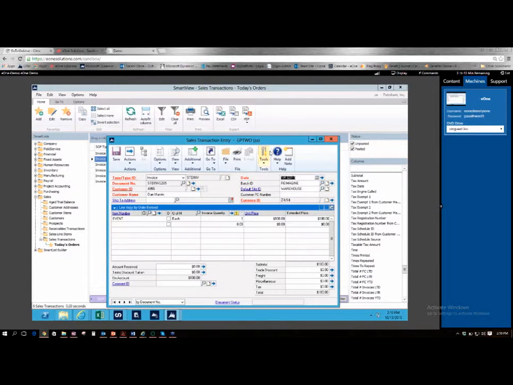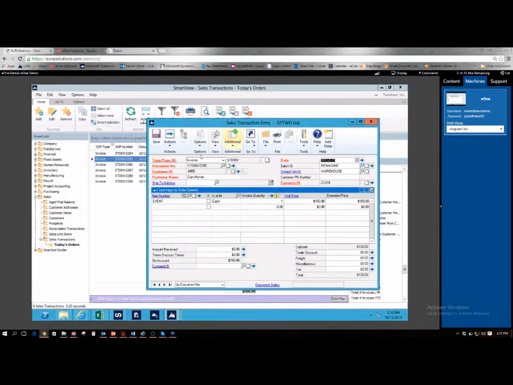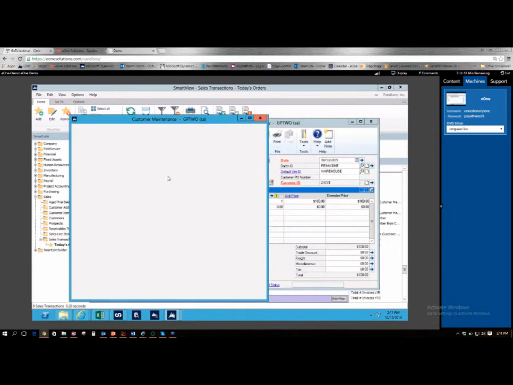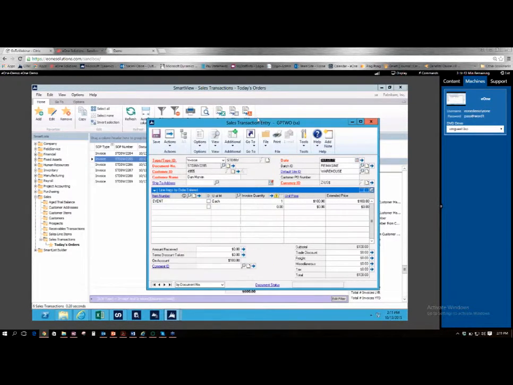I can double click on that, and it brings it right to screen. So what happened is when you completed that web form, it created all these invoices in GP. And not only did it create the invoice, it also created that customer card within GP.